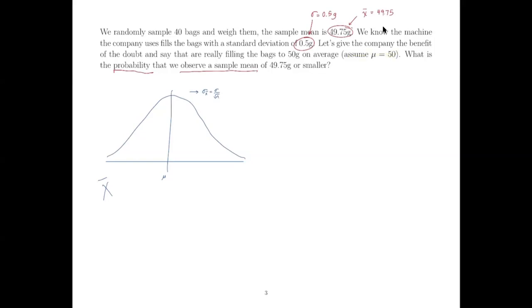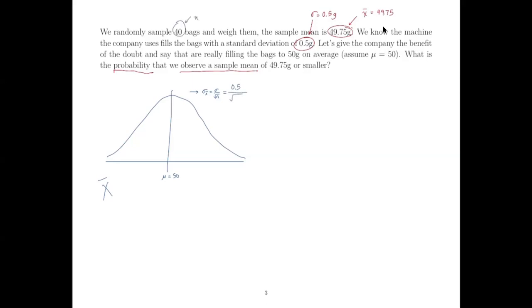So that means that we can plug in, this mu is going to be 50 here, okay? And for sigma over the square root of n, we're gonna end up with sigma was the 0.5. Now n here was the sample size, and our sample size here was 40 bags. So that's our n, so that's what we're gonna plug in.